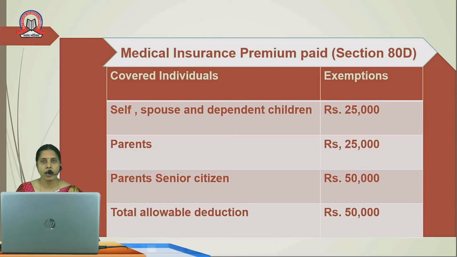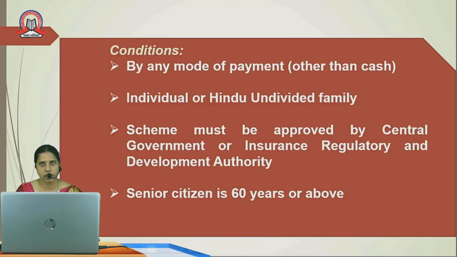But the total allowable medical insurance premium deduction is rupees 50,000. The total payment of premium in the form of medical insurance should not exceed rupees 50,000 as per section 80D. Now the different conditions which are taken into consideration while allowing the deduction is that the payment should not be by cash. Okay, so by any mode of payment other than cash. The payment may be online or any other instrument of payment, but must not be in cash. If the payment is made in cash, the deduction will be disallowed.